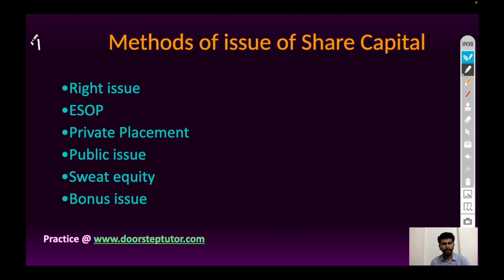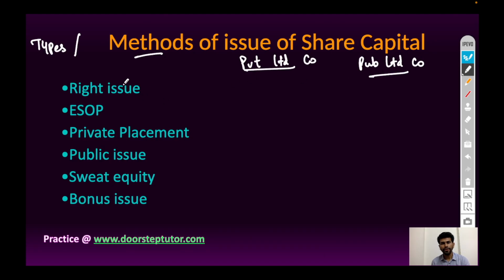So, types of issue of share capital or methods of issue of share capital, in case of private limited company and public limited company. Right issue can be issued by both private and public limited companies.